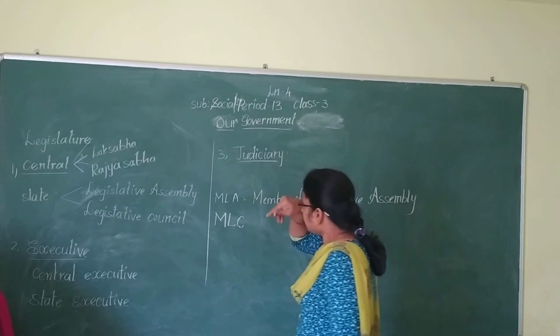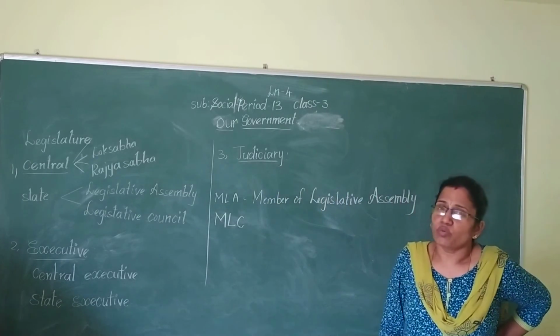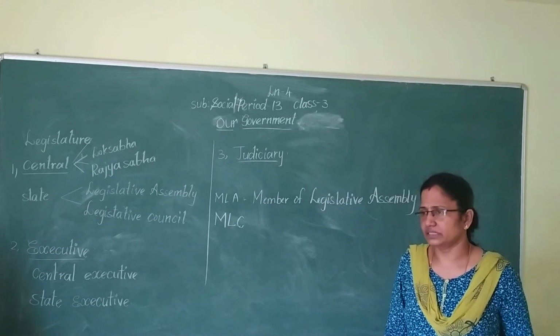Okay, children. So here, what courts do we have in our country?